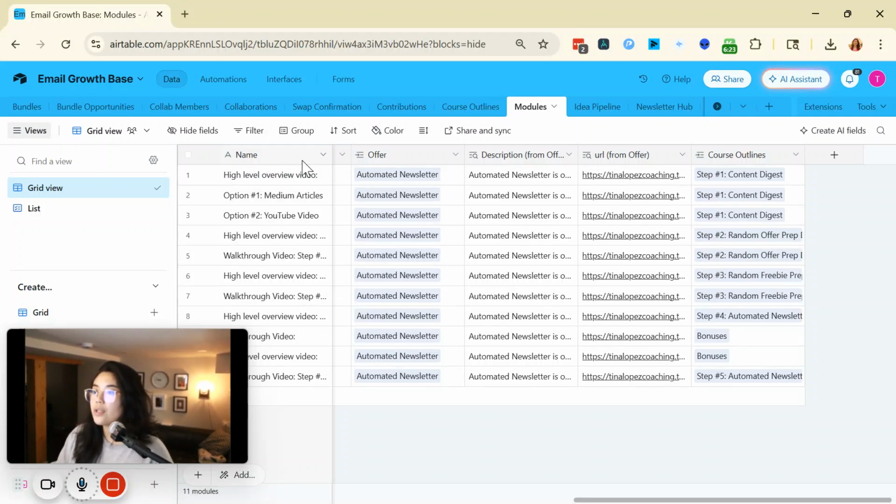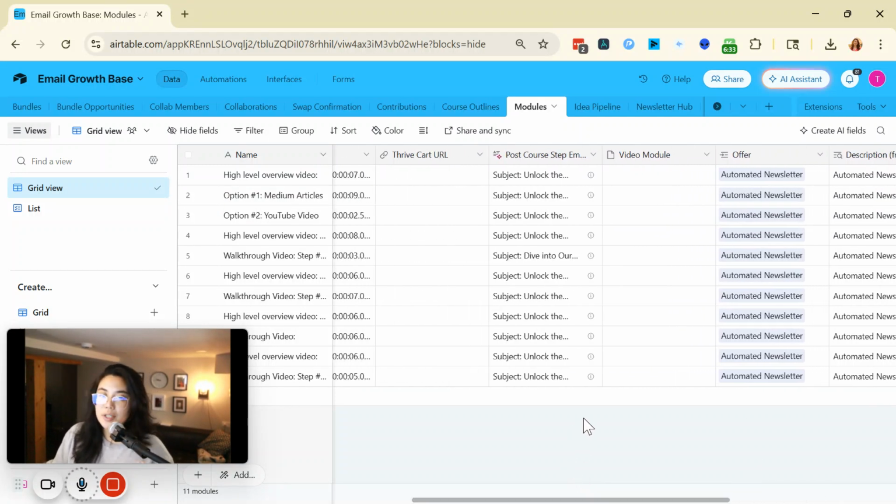So I know that these three modules relate to this particular step one in the course outline. Now, again, we're going to get into what this looks like in terms of how we create the assets. The reason why I say this is because you want to have a process to make sure that you're creating courses effectively and you're keeping it organized.